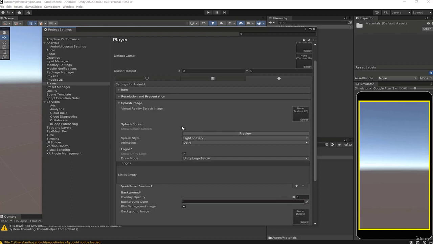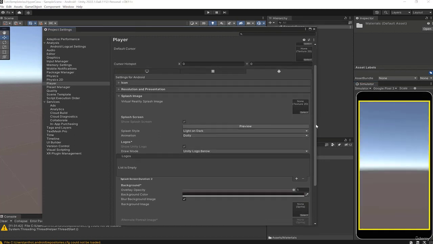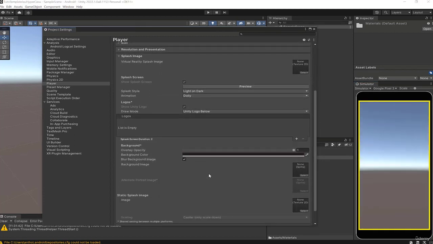The splash image, for now, we're not dealing with that. It's just going to be the starting image for the game. So for the moment, we're not dealing with it. It will depend on your editor. You will have logos to display or not.